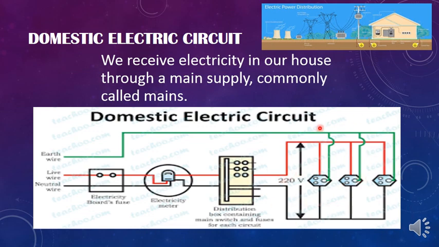But how are they connected? Can they be connected in series or can they be connected in parallel? All those you should be knowing. To know that, you should know the advantages and disadvantages of series connection in an electric circuit. Similarly, you should also know the advantages and disadvantages of connecting electrical appliances in parallel.